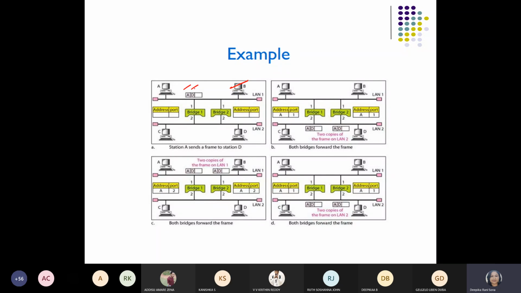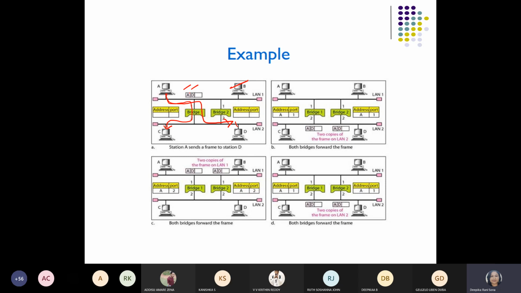Which stations want to communicate? A and D. So let's begin the communication. Station A sends the frame to D. Through which bridge will it go? It has to identify that, guys. So either it may go in this direction, or A may move through bridge 2 also. So it has to select the path. First, it doesn't know the path where it should go. So what is the basic principle? It will first flood the frames.